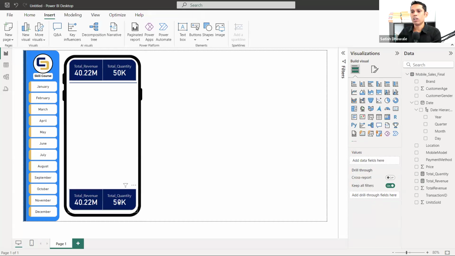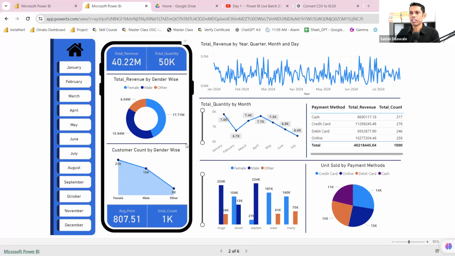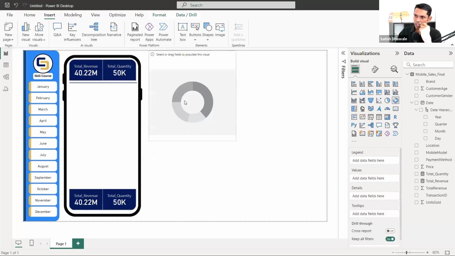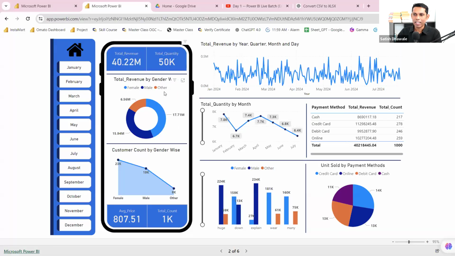Very good. So now let's go to the next one. Let's learn the next visual, that is our donut chart. It's very simple to create the donut chart. Let's understand how to do it. So here I'm adding a donut chart. Inside the donut chart, I would like to show female, male, and of course one more gender, that is other. I want to show the percentage-wise gender split, meaning what percentage are female, male, and other.